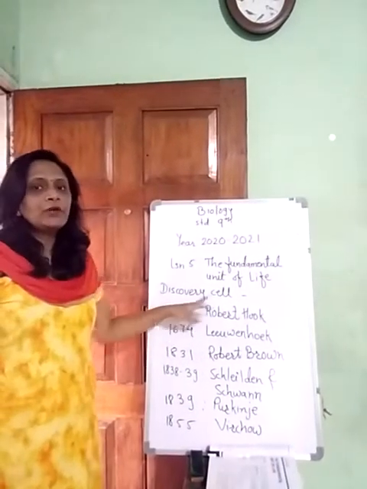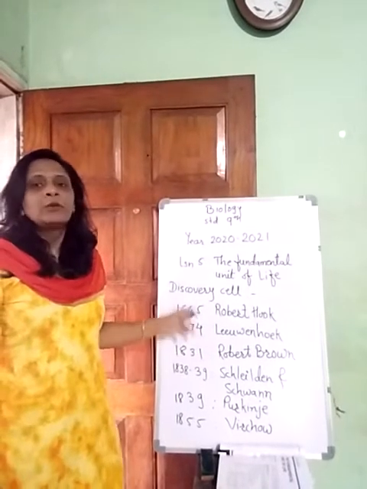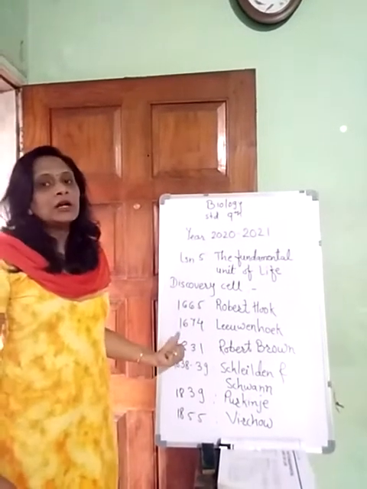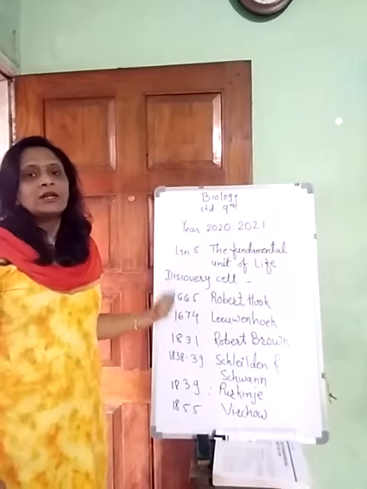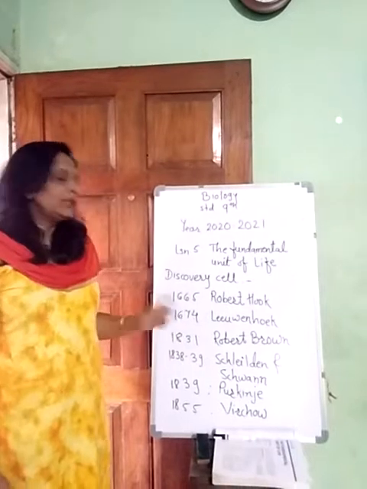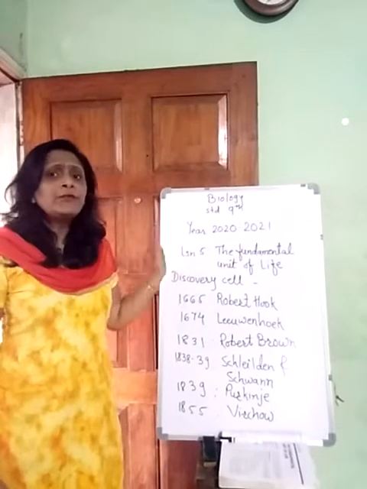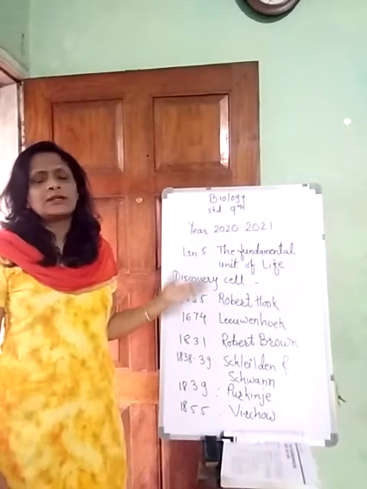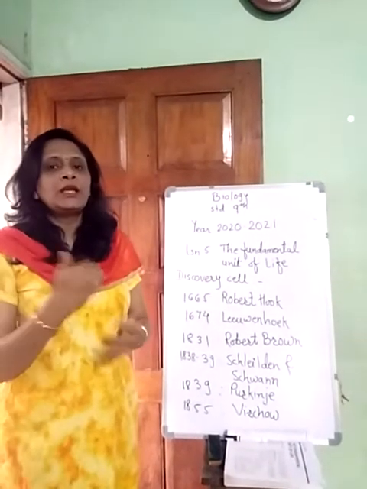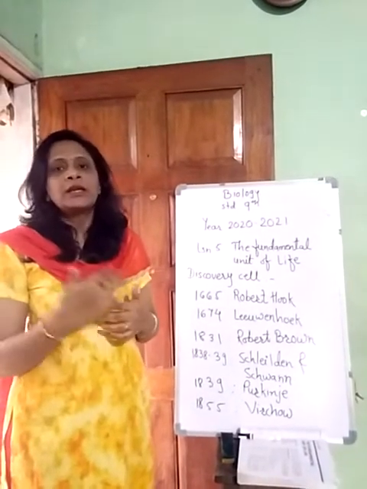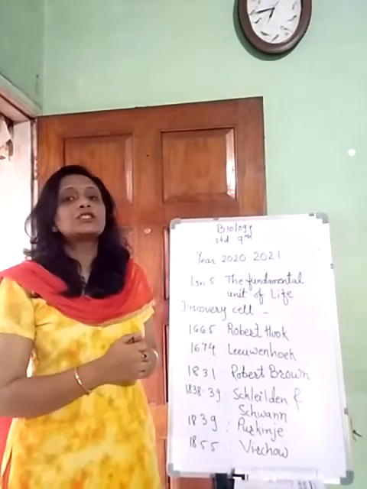This discovery of cell we already have studied last year, but we are just going to take a quick glance at it, and we will see again which scientists have discovered what. So in the year 1665, Robert Hooke discovered the cell. Before that, one more scientist called Malpighi had also discovered the cell, but he could not give the name to the cell, so he called it utricles.